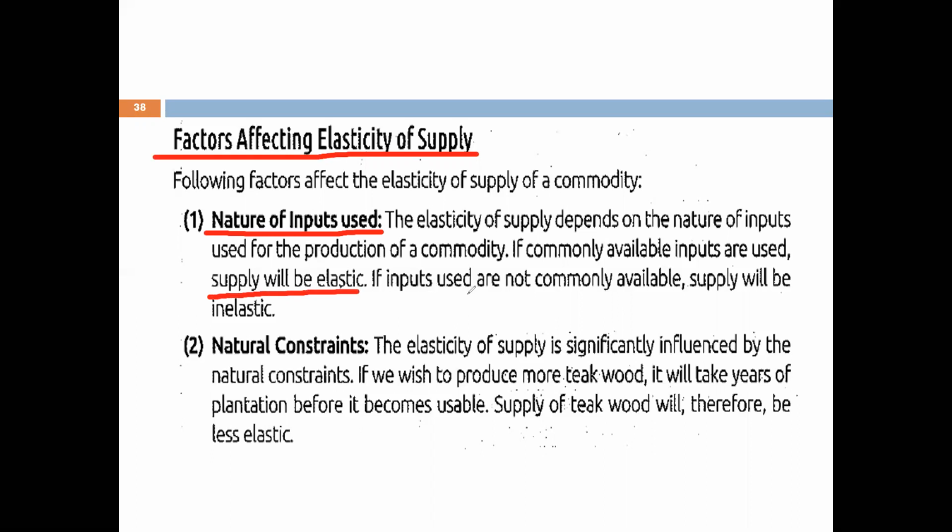If inputs used are not commonly available, then the supply will be inelastic. If the inputs used are locally available, then the supply would be elastic. But if we have to import the inputs, let's say from a foreign country, then the supply will be inelastic, because you will take more time.